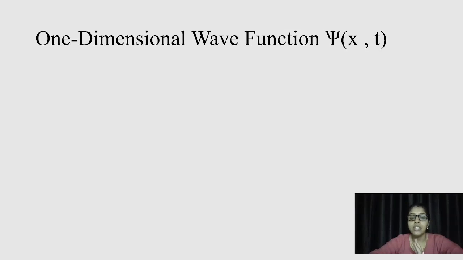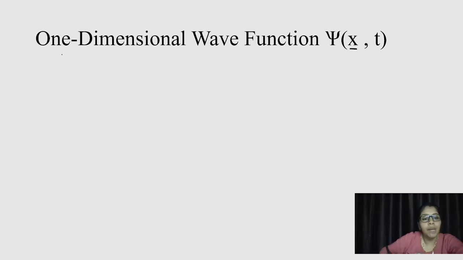So guys, in order to grasp the actual concept, let us see the one-dimensional picture of the wave function. When we deal with the one-dimensional wave function, we are going to select the x coordinate of the system and the next coordinate will be t.